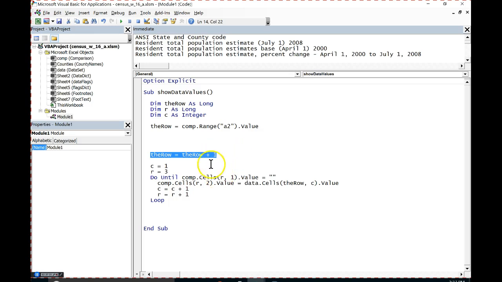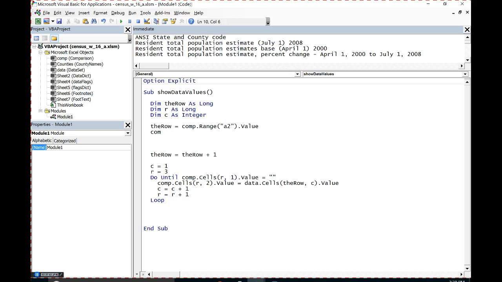Okay, so, I think I'm going to need this row. Let's see, column number 1, 2. Nope, we're going to just write these to those same 2 columns. Okay, so this is going to go to our comp sheet. So comp.